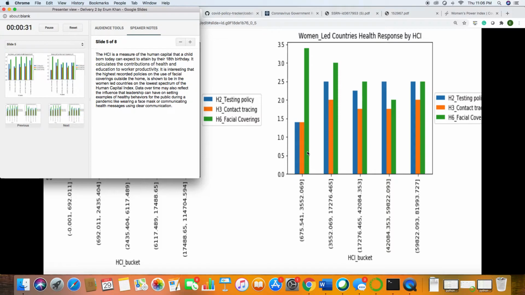And so, like I mentioned, you can see that the highest recorded policies on the use of facial coverings outside the home is shown in the woman-led countries on the lowest spectrum. And data over time may also reflect the influence that leadership can have on setting good examples of healthy behaviors in a pandemic, like wearing a face mask or communicating health messages using clear communication.